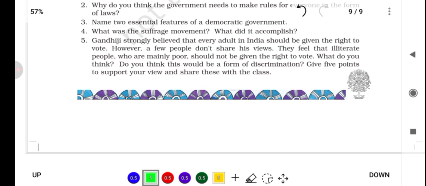So what do we learn? What we learn mainly from this chapter is, without laws, government's power to make decisions is not of much use. Monarchy is also another type of government. India is a democracy from people's struggles. It is a representative democracy with elected representatives. Before independence, few could vote. Gandhiji wanted universal adult franchise, for all adults to vote. Government resisted sharing power. Women fought for participation.